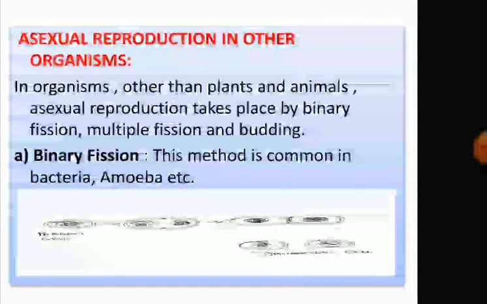After that, the cytoplasm divides into two parts, each containing a nucleus. Thus, two identical cells are formed, called daughter cells, which grow into a mature cell.